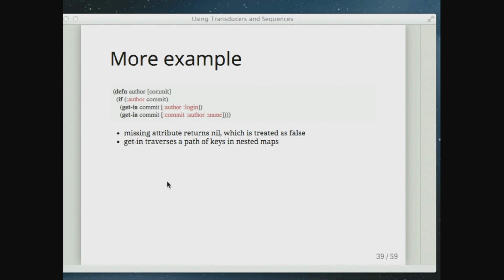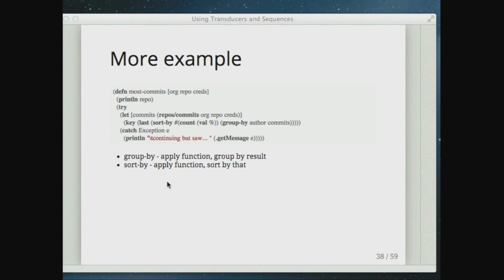Just a quick question, does the sort function get called for every comparison, or does it get memoized? It doesn't get memoized. He asked, basically, how is the sort function called? Is it called for every comparison? I believe so. Yeah, I don't think it gets memoized in any way.